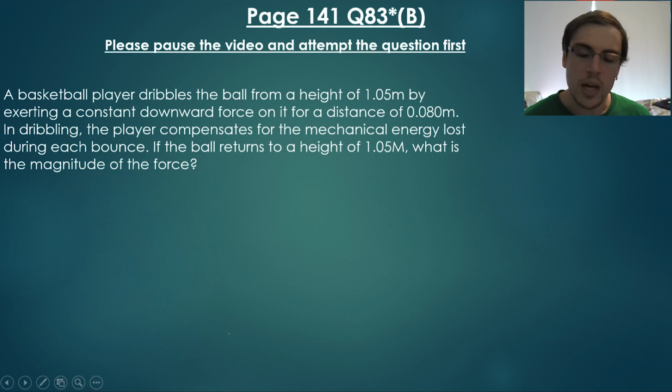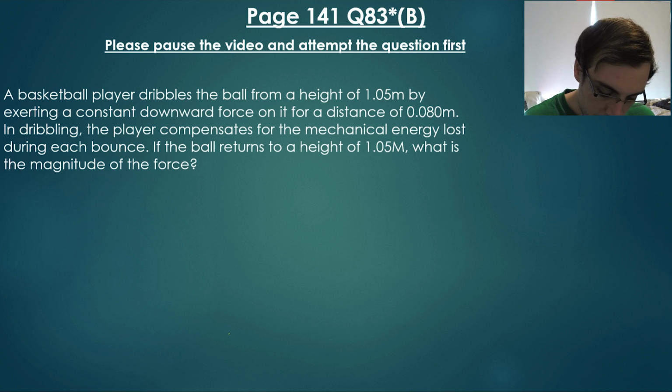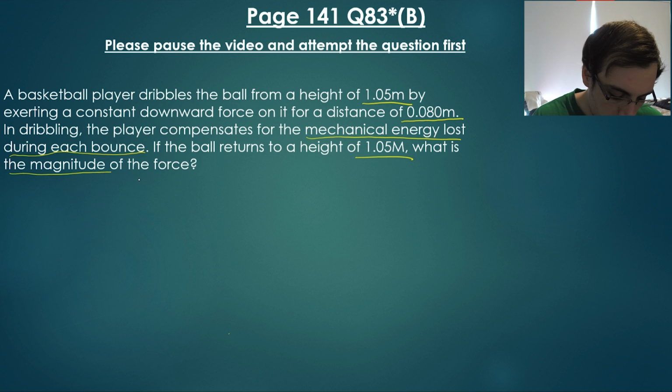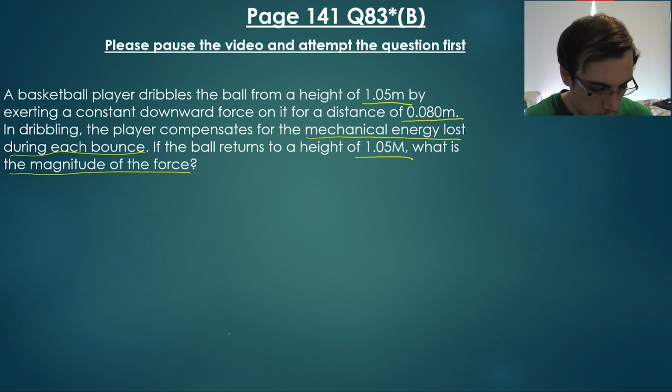So we've got the same question here, but we need to have a look at part B. Part B said, a basketball player is dribbling a ball from a height of 1.05 meters by exerting a constant downward force on it for a distance of 0.08 meters. In dribbling, the player compensates for the mechanical energy that was lost during each bounce. If the ball returns to a height of 1.05 meters, what is the magnitude of the force?